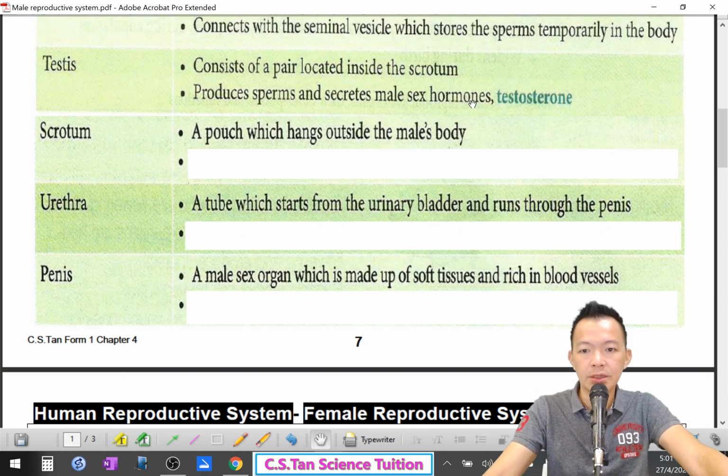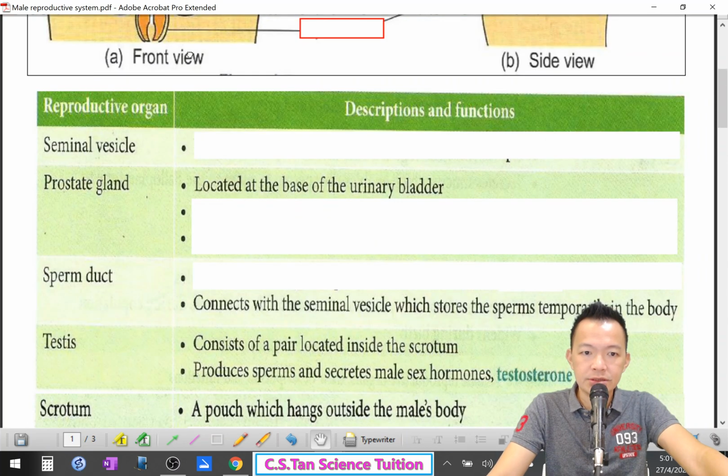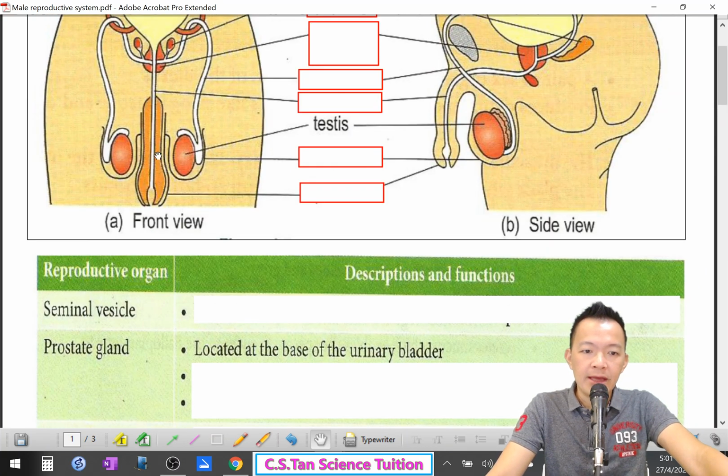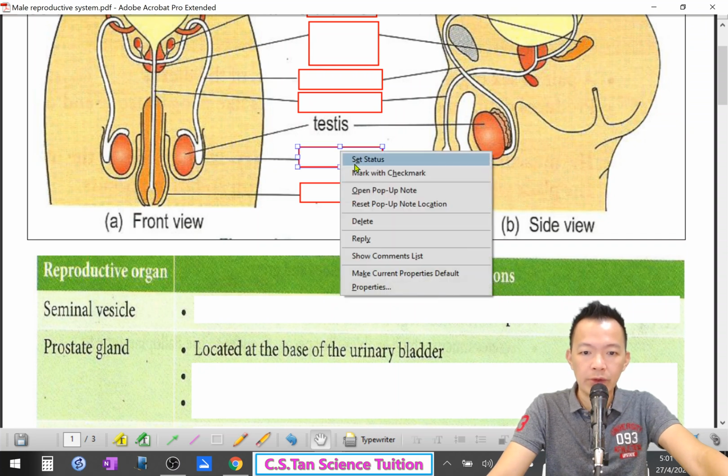Okay, next. Beside the testes, what else? Testes actually are kept inside a pouch. These two testes, left and right, are totally the same. Understand? So somebody maybe tells you left hand side is going to produce a sperm and the sperm is going to become a boy. Such ideas are just lies from your friends. Okay, so both of the testes are kept in a pouch, and this is what we call